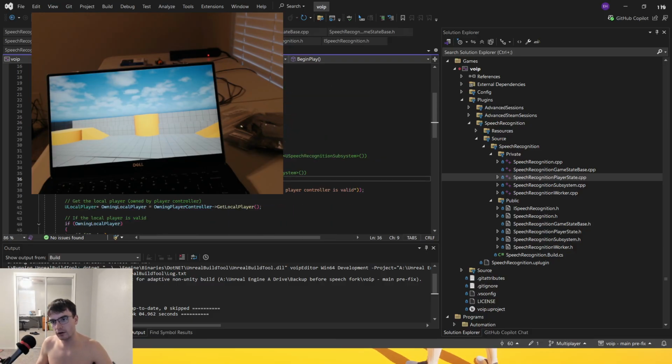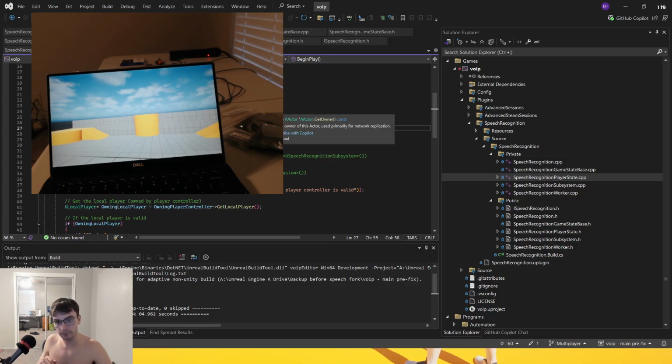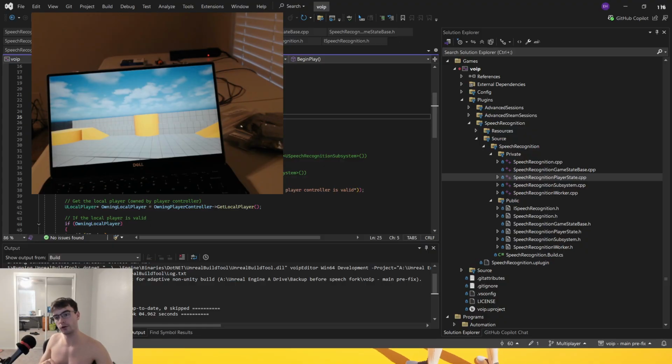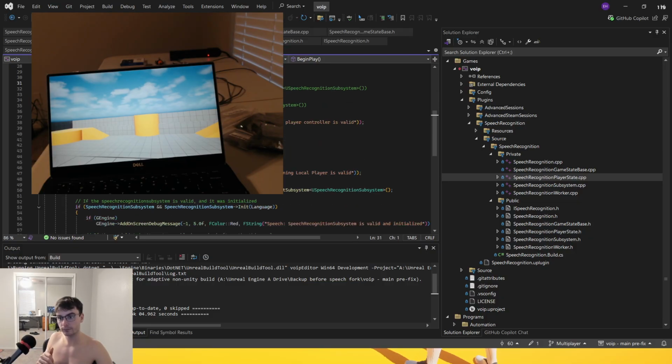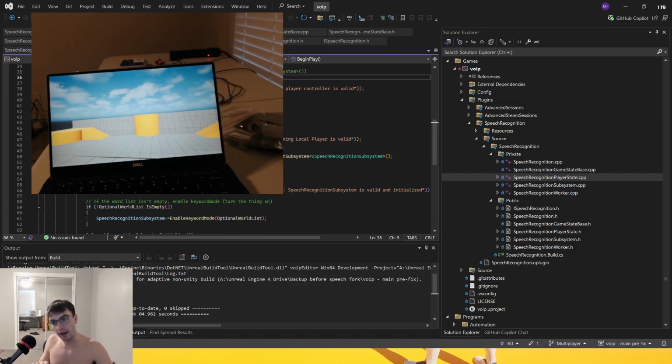So basically we say, okay, create a player controller. Store it as whoever is owning a player state. Well, apparently a player controller should own a player state. Okay, so if we get a player controller here, and we cast it to see if it's a player controller, and it is, this should be valid and get that value. Cool, we have a player controller now. If our player controller is valid, which it should be, right here, then print the player controller is valid. Cool, it is. Now we need a local player.